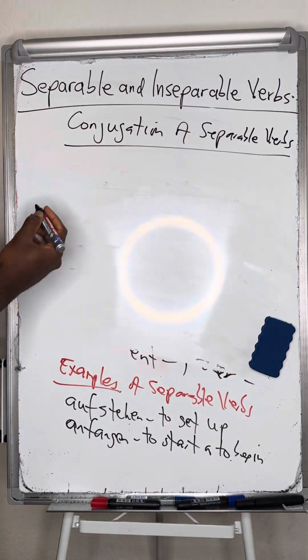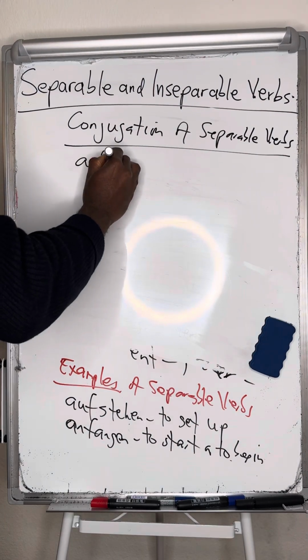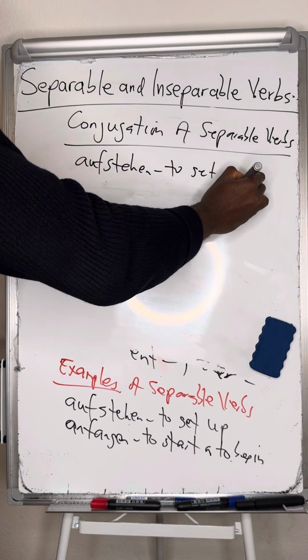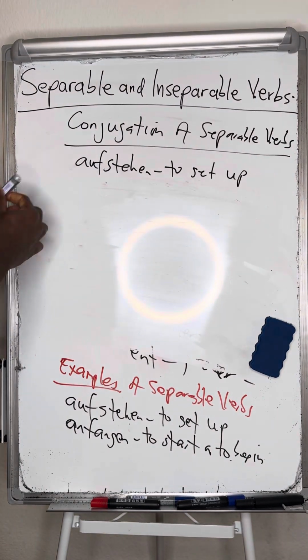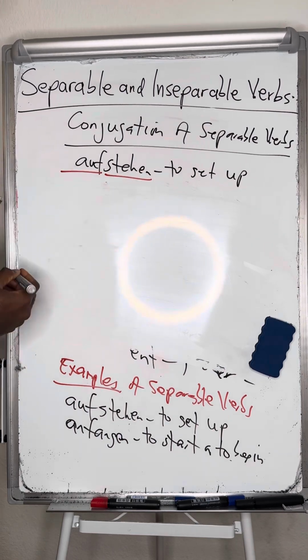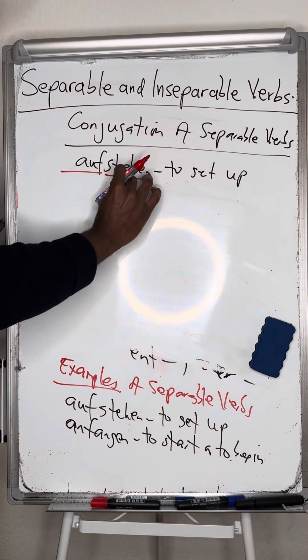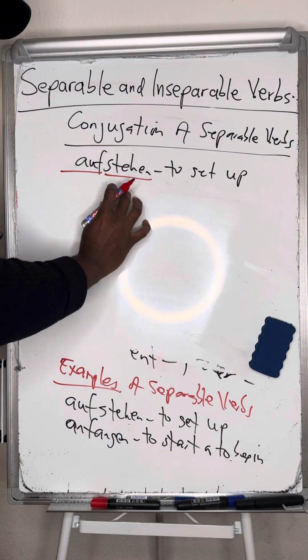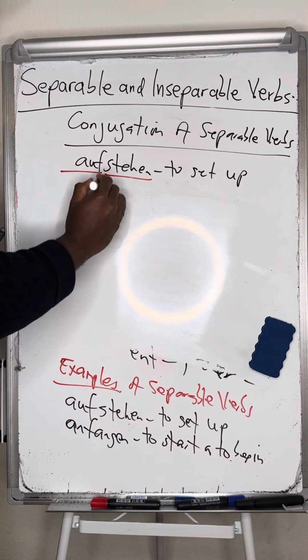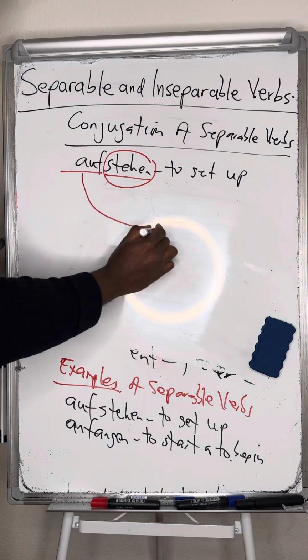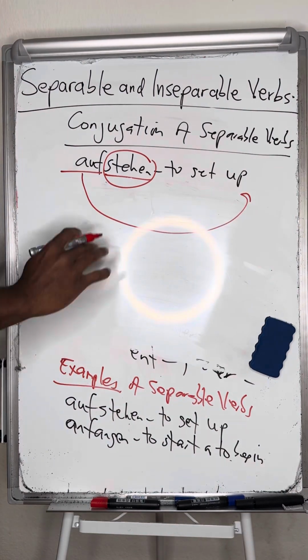Let's say, for instance, I want to conjugate aufstehen, which is the verb to get up. The prefix is auf, and the main verb is stehen. When you conjugate this verb, you only conjugate the main verb, the body, the stem. This one will go to the end of the sentence and stay.